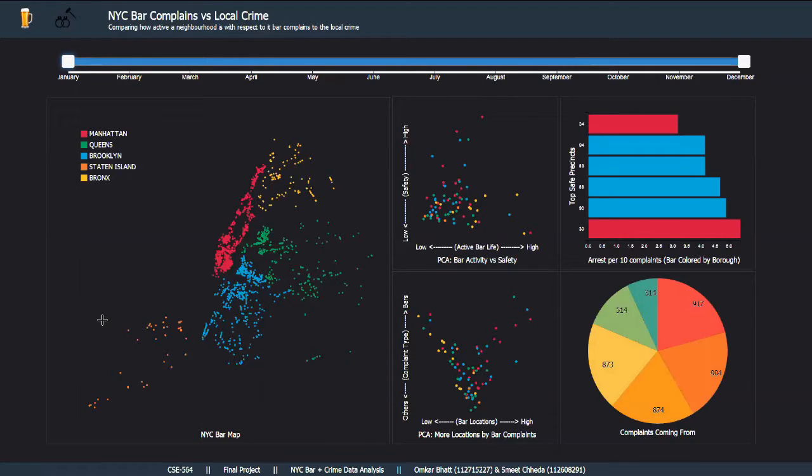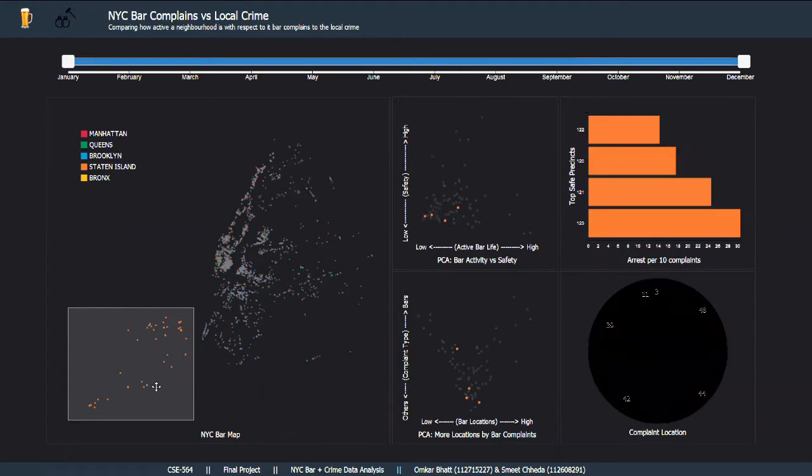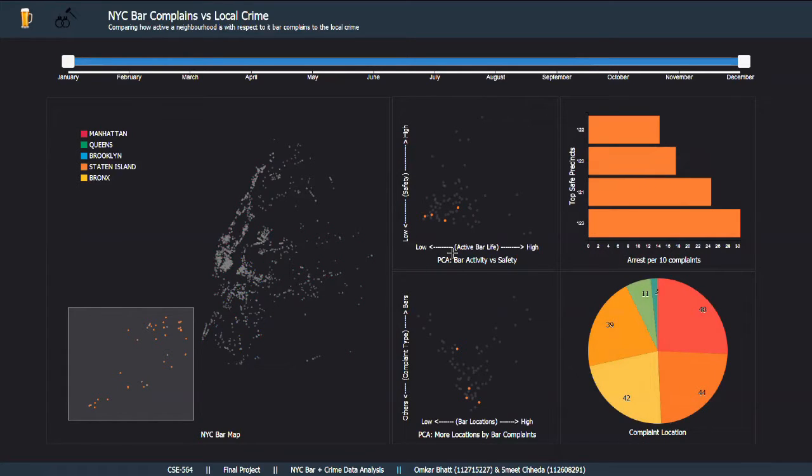Now let's try playing around with the visualizations over here. I'm going to try selecting only Staten Island over here. What we see out here is it has low safety and low bar activity, probably the last place anyone would want to go party. We also see that most of the complaints coming out here are from residences and not from other bars.